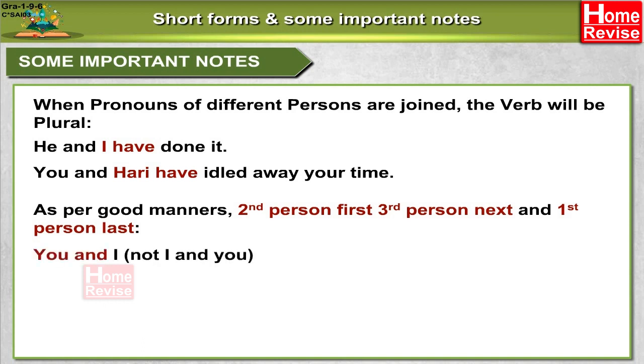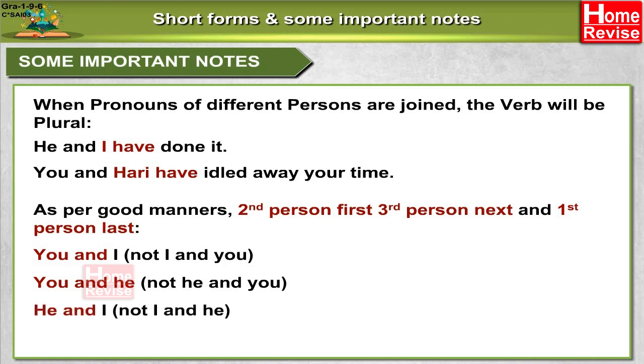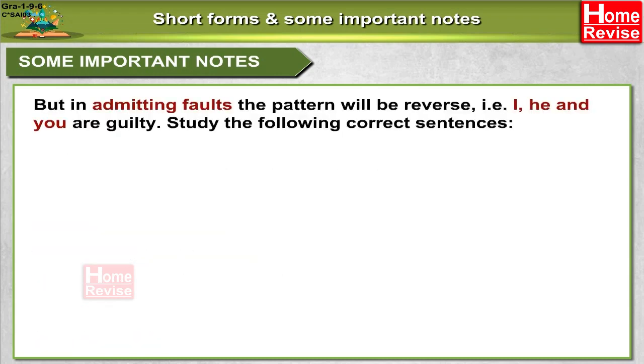You and I, not I and you. You and he, not he and you. He and I, not I and he. You, he and I, not I, you and he. But in admitting faults, the pattern will be reversed. That is, I, he and you are guilty.